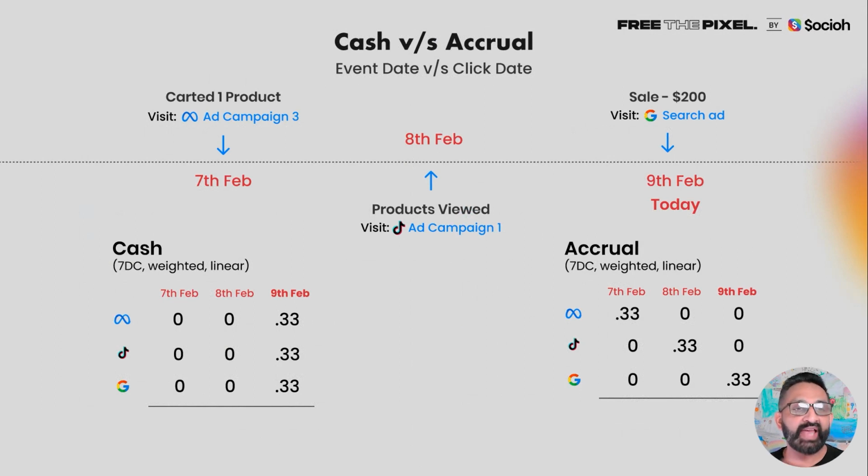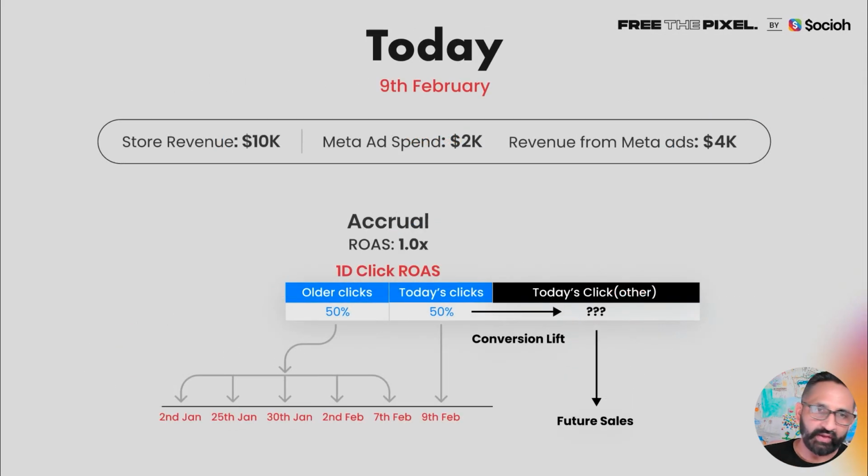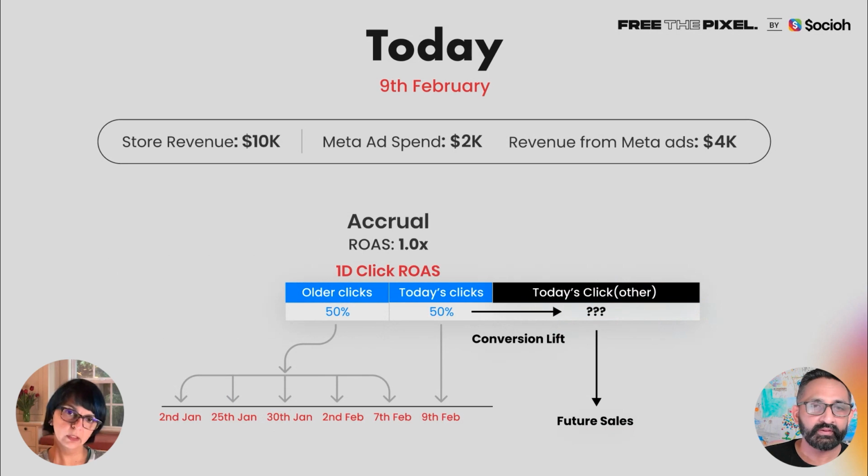Triple Whale calls cash versus accrual as event date versus click date. So event date is when the actual sale event happened, and click date is when the actual click happened. That is what accrual accounting is. Some of those clicks today resulted in some revenue, and that's 50% of today's revenue. But there were also some clicks today that did not result in conversions. They may convert in the future.